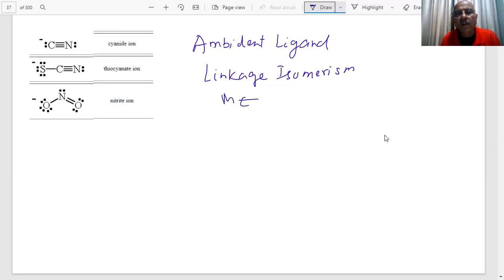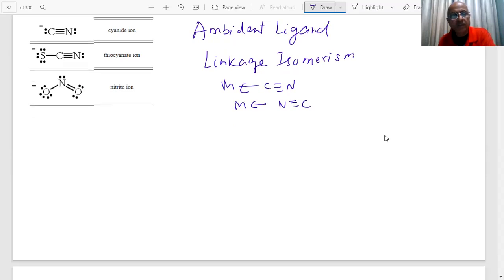You have MCN or MNC. So this is your nitrile, this is your isonitrile. These are two linkage isomers. Similarly, in thiocyanate, sulfur can bond with the metal or nitrogen can bond with the metal. In nitrite, nitrogen can bond with the metal or oxygen can bond with the metal. So they will have two different isomers.